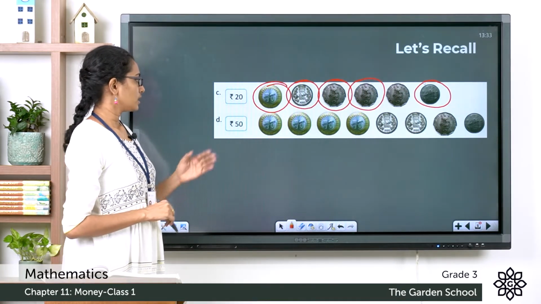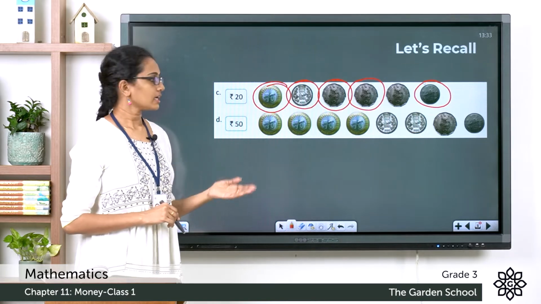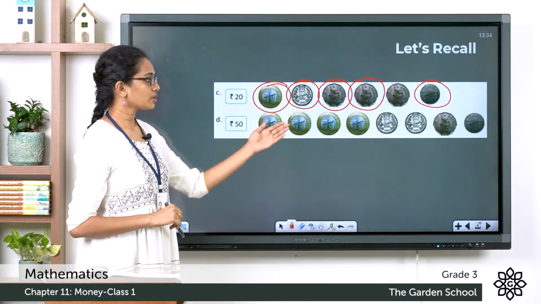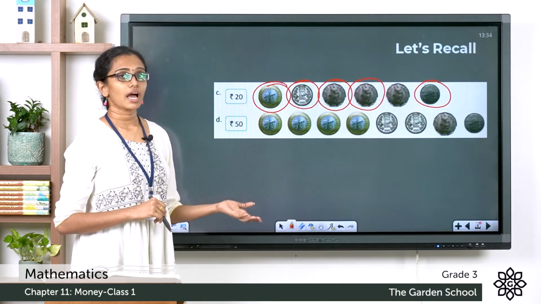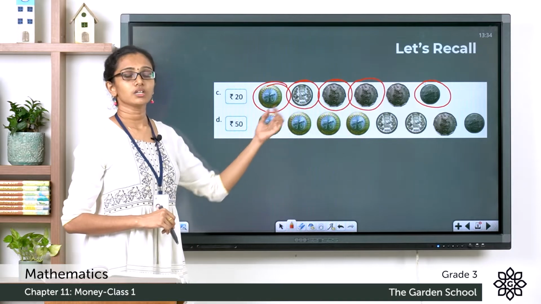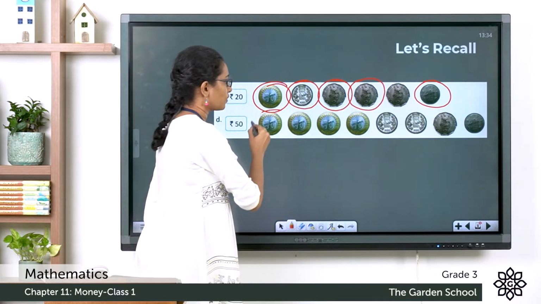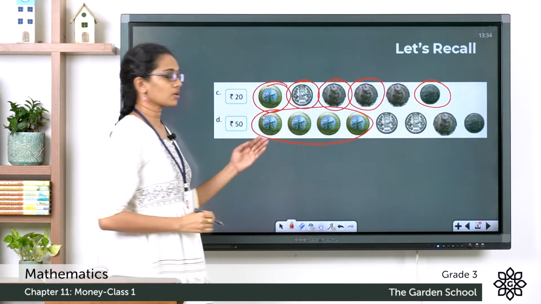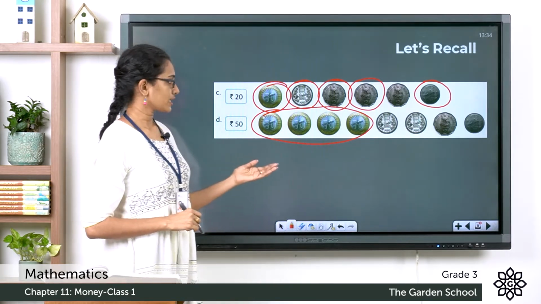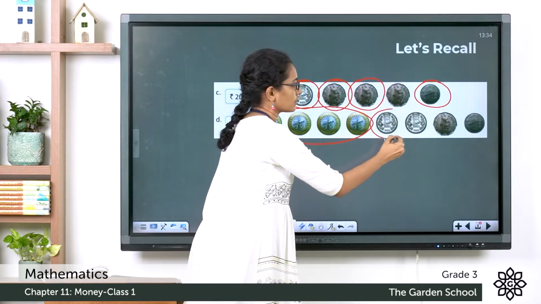Now, the next one, rupees 50 is given there, and the first 4 coins you see here are 10 rupee coins. There are 4 10 rupee coins, and these will add up to how much? 10 plus 10 plus 10 plus 10. 10 into 4, that is equal to 40 rupees. So, these 4 10 rupee coins add up to rupees 40, and now let's circle one 5 rupee coin.